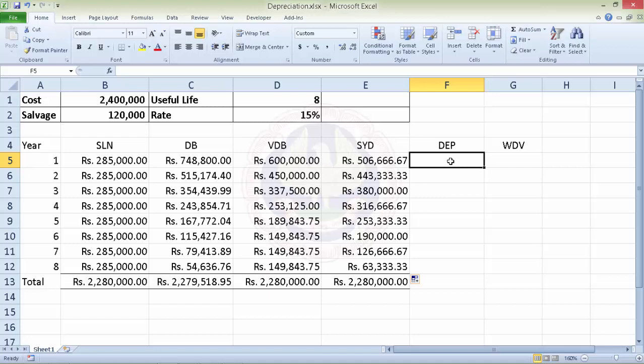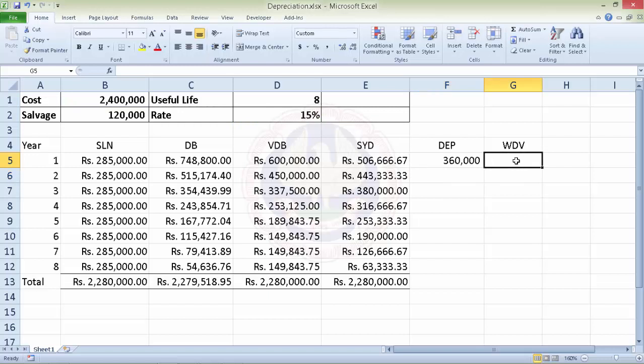So in Income Tax Act, to calculate depreciation, what we do is we multiply the cost with the rate of depreciation, because this rate of depreciation will remain constant, we'll better absolute it, and what we get is depreciation for the first year.